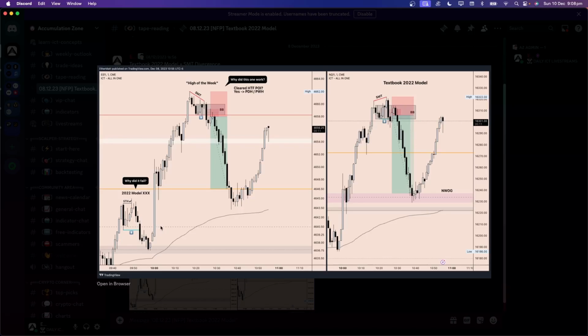Stop loss maybe on the midnight level. I like when we cut through previous day's high, previous week's high, leaving behind inefficiencies. But of course, now you might argue, why didn't we continue higher here then? Well, because we really didn't have any more targets further to the upside.